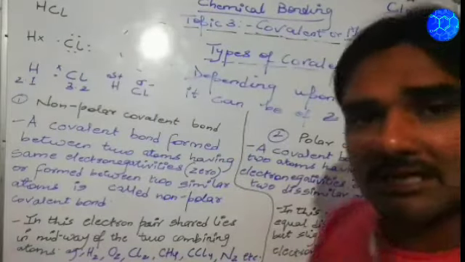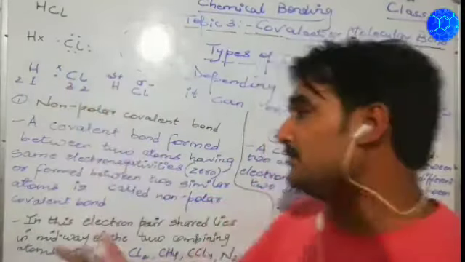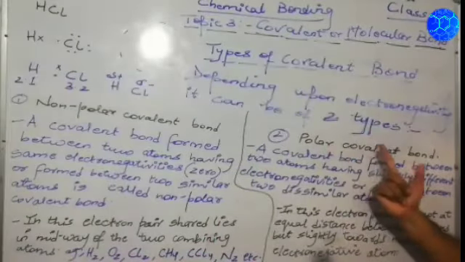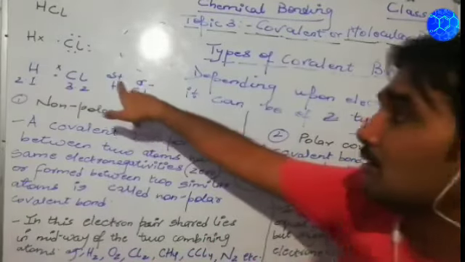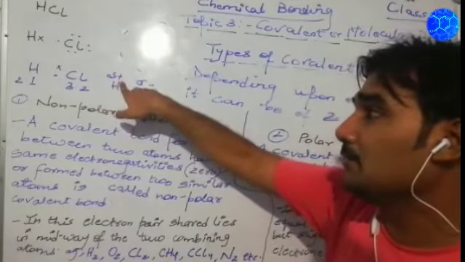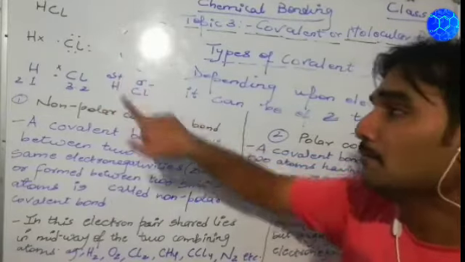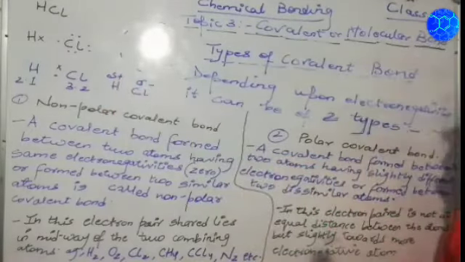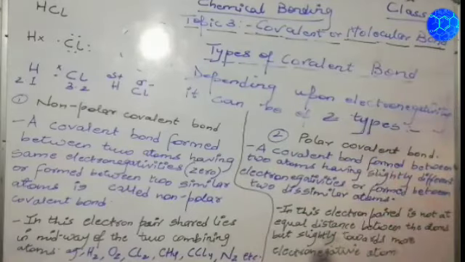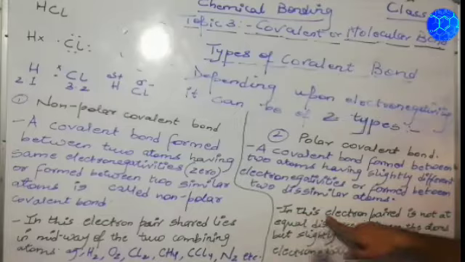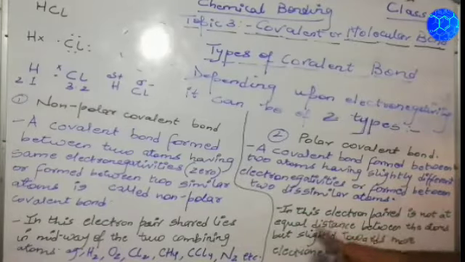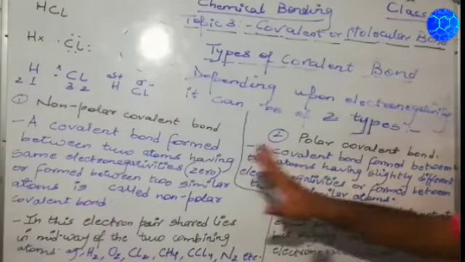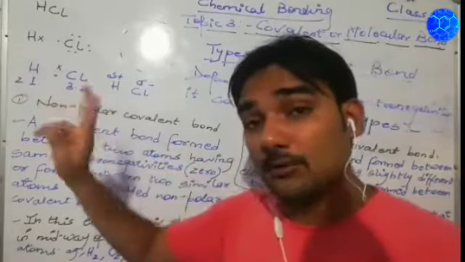And when the mutual sharing takes place between them, that will be referred to as a polar covalent bond. Polar, why? Because a pole is being developed, a positive pole and a negative pole. So it is referred to as a polar covalent bond. In the next way I will explain that in this the electron pair is not at equal distance from both the atoms.